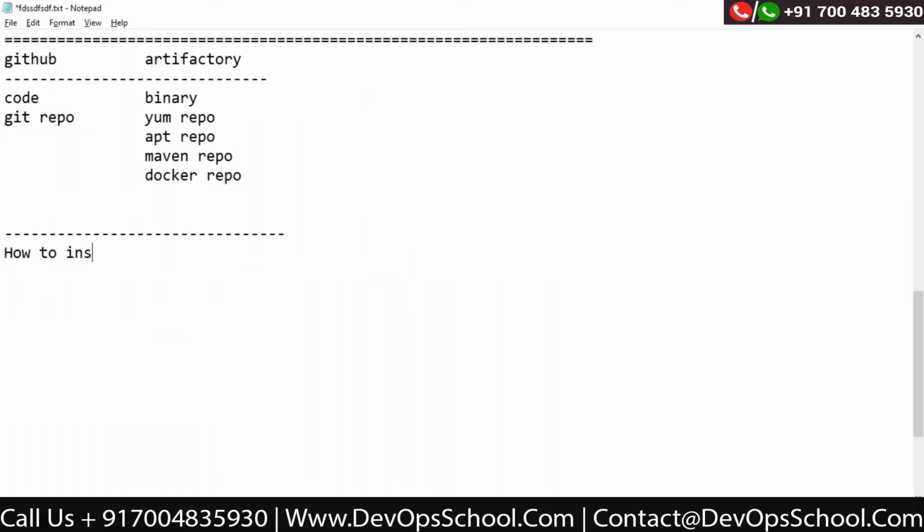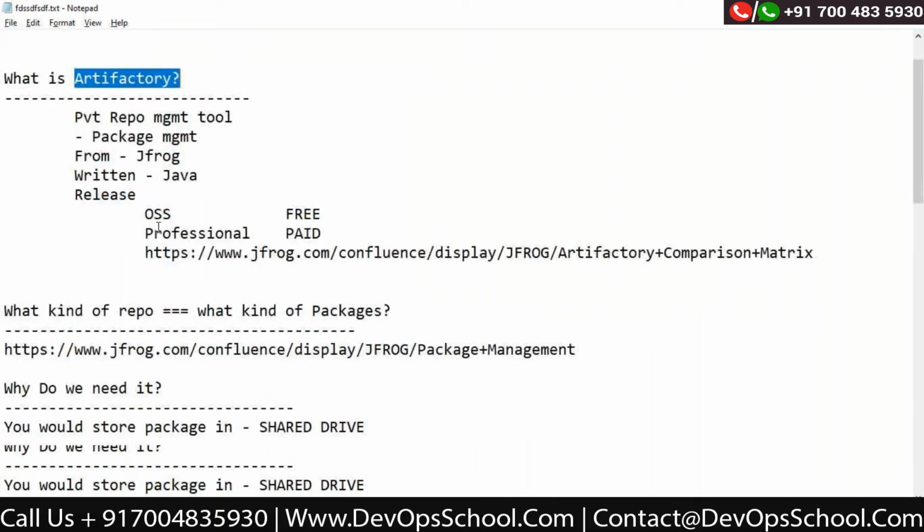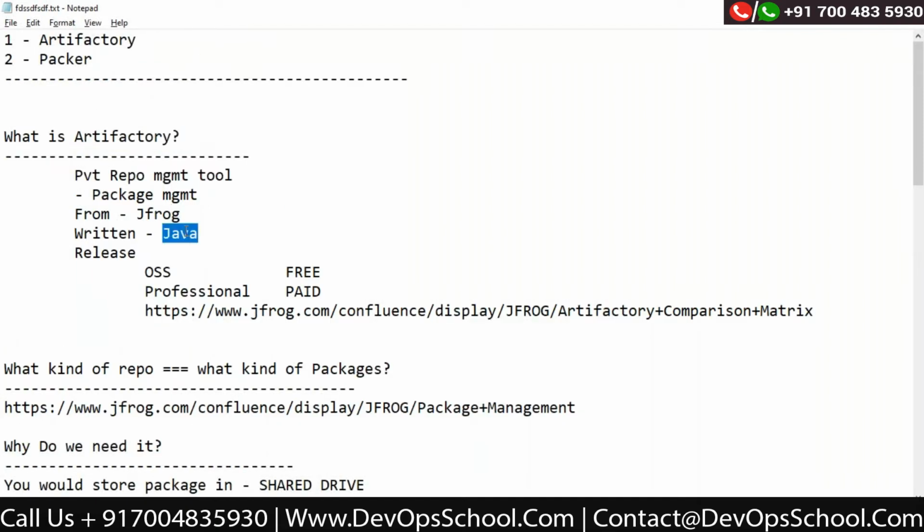How to install it. Now, guys, one thing is that, because you know some of the basics, the moment we say Java, one thing we have to know is that Artifactory can be installed anywhere. If it is developed in Java, then it can be installed on Mac, Windows, and Linux. That's one thing. And second thing we have to know, you need a JRE or Java for that. This is the basic understanding for any application which is developed in Java.